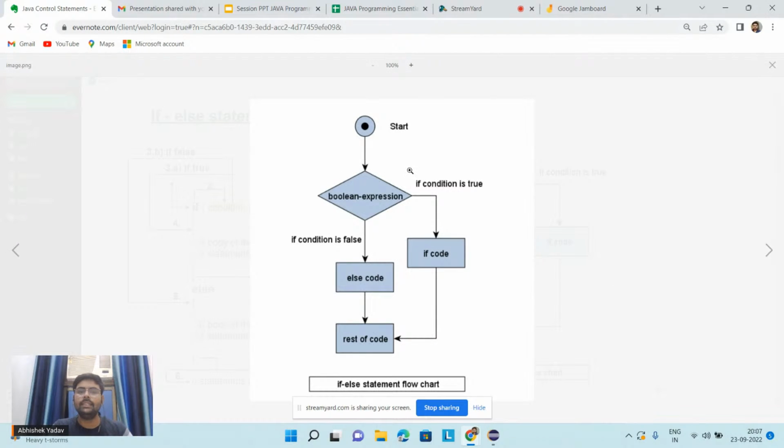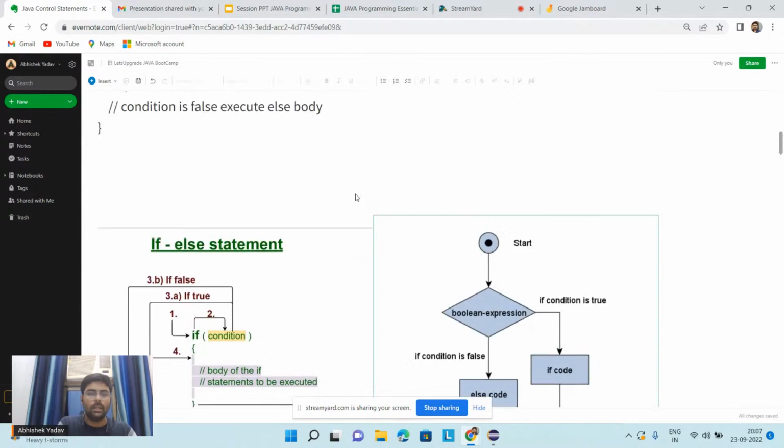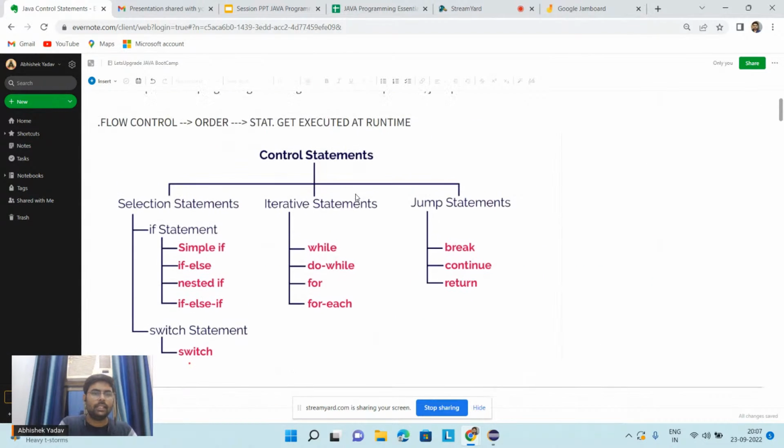Let's see the flow here. First we start, and this is our boolean expression, the condition part. Here the condition will be checked. If the condition is true, then my if code will get executed. If the condition is false, then the else part will get executed, and after that we will execute the rest of the code. Let's try to write a simple program using if else.